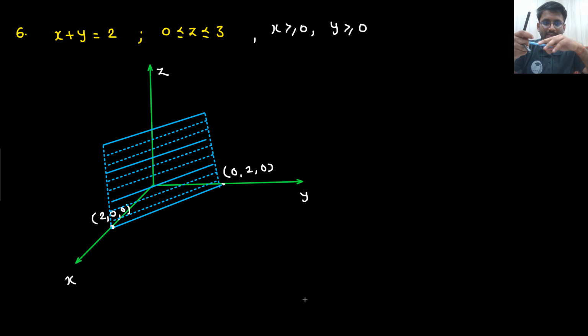So x plus y equals to 2. You see here, this is your x-axis, this is your y-axis, and this is your z. x plus y equals to 2, with z going from 0 to 3. That means x plus y equals to 2 line, this particular line, you need to make for z going from 0 to 3. So that means here there will be a plane like this. Z going from 0 to 3, this plane would be there. So this plane I have made here. Are you able to understand this point? So this is the plane.